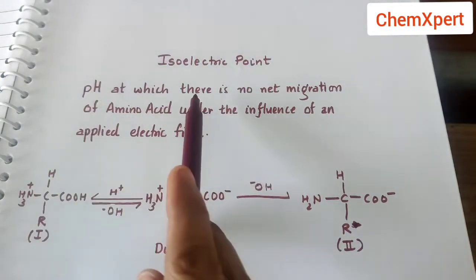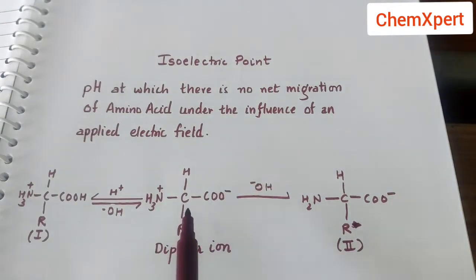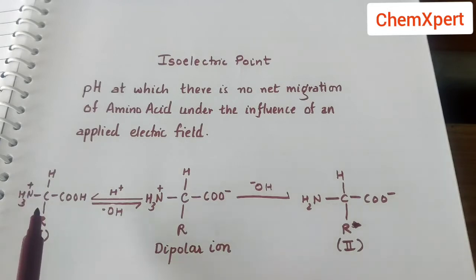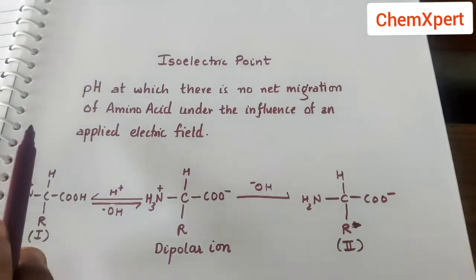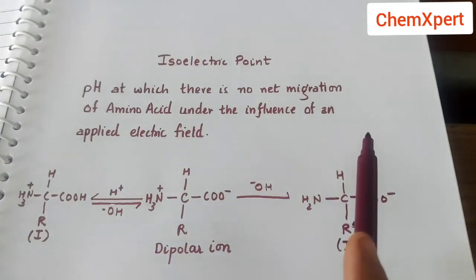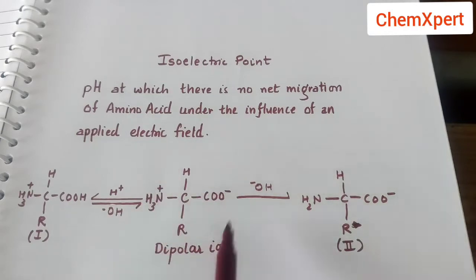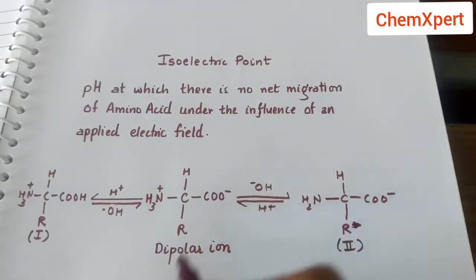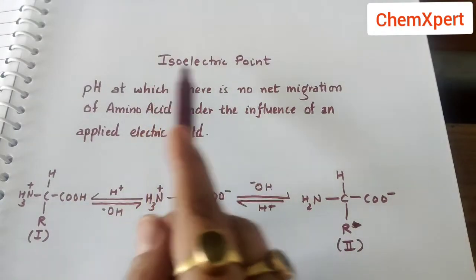The pH at which there is no net migration of amino acid under the influence of an applied electric field. Just for example, this cation moves towards cathode, this anion moves towards anode, whereas this dipolar ion does not move towards cathode or anode. So the pH at which this dipolar ion exists is called an isoelectric point.